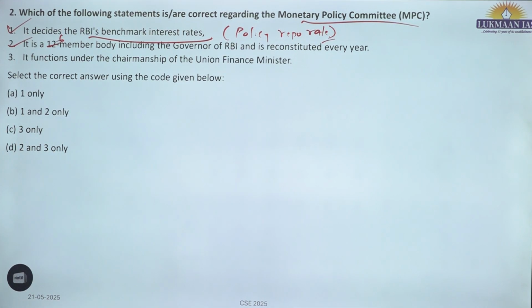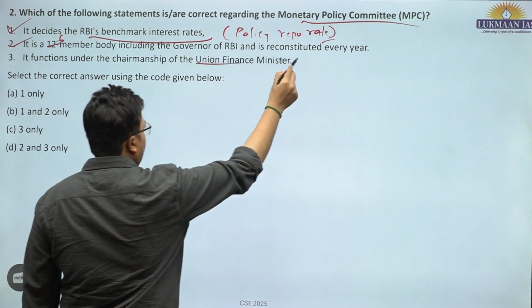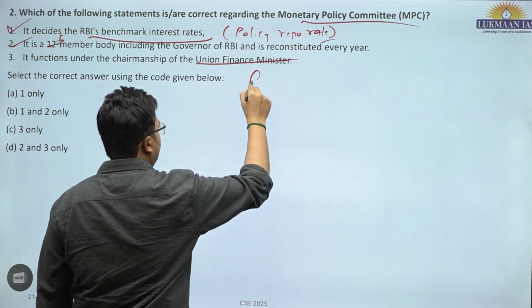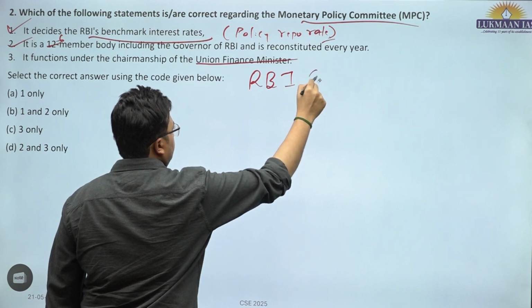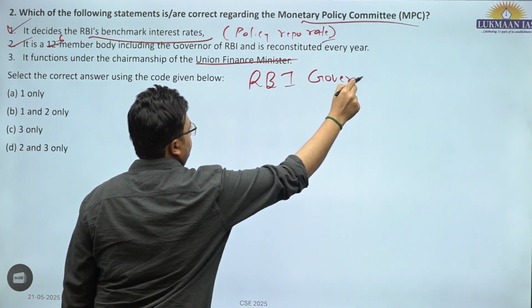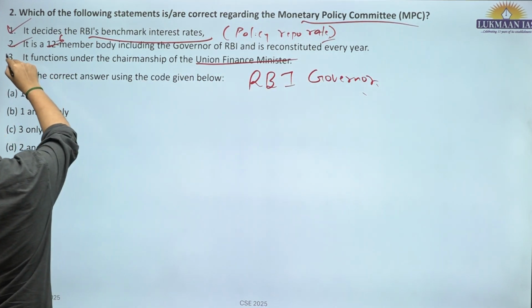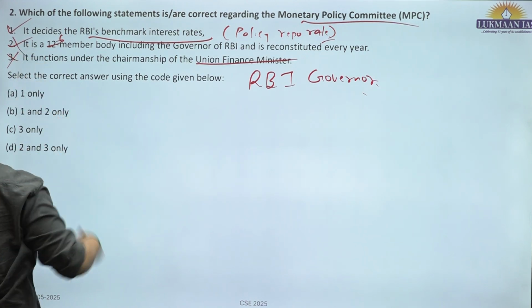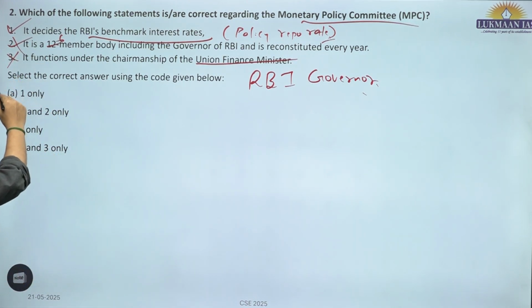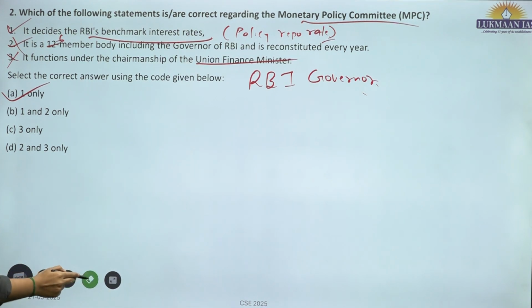It functions under the chairmanship of the Union Finance Minister. This is incorrect. It is the RBI governor. So this is again incorrect. The second is also incorrect, sorry. So the first statement is only correct. 1 only is the correct answer for question number 2.